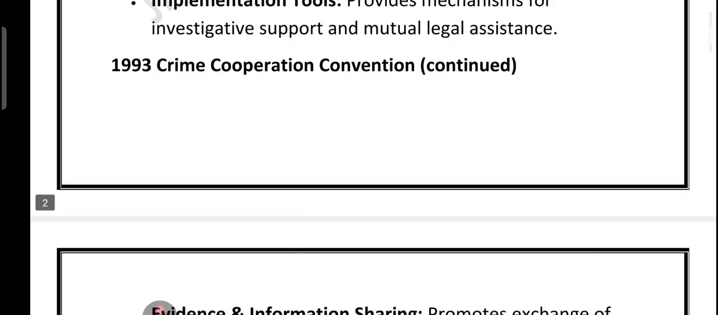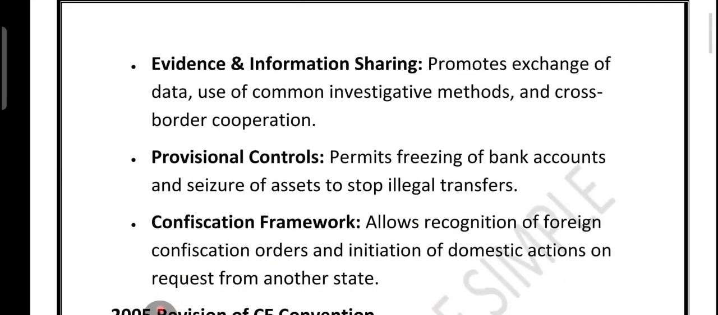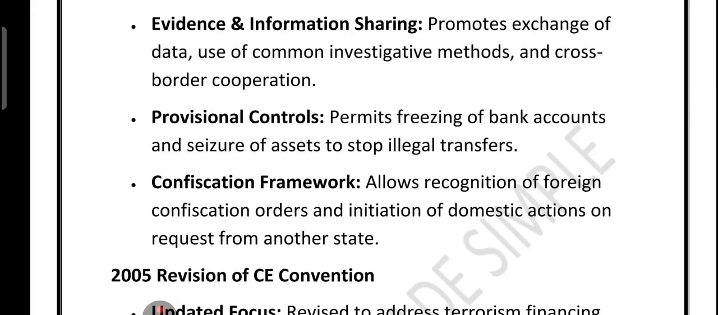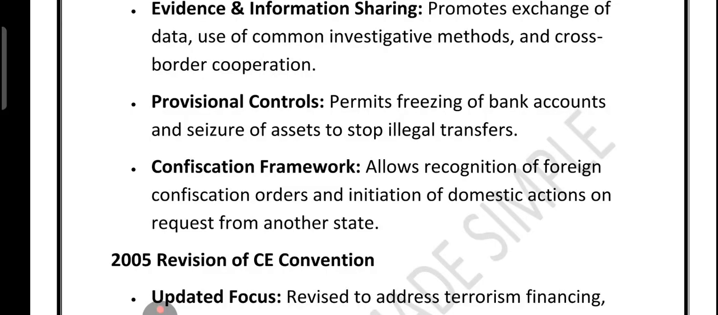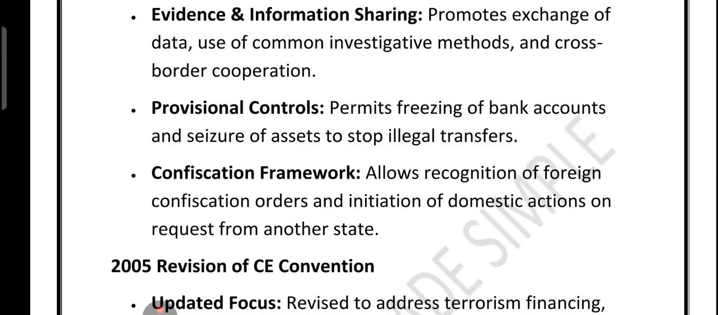It encouraged countries to share information, use common investigation methods, and work hand in hand across borders. It even allowed freezing of bank accounts and seizing of assets so that criminals could not quickly move or hide their money. Another key feature was that if one country confiscated illegal assets, other countries could recognize that order and take domestic action also, right? So this was the 1993 convention.